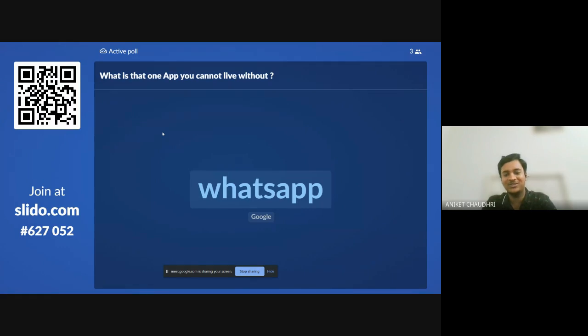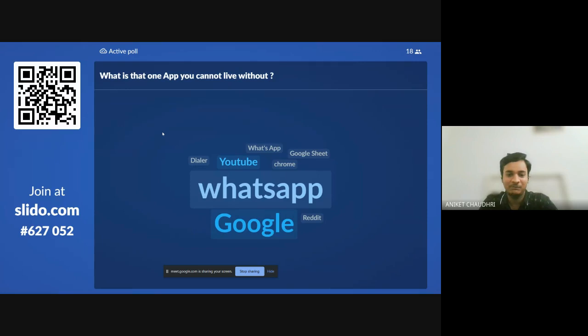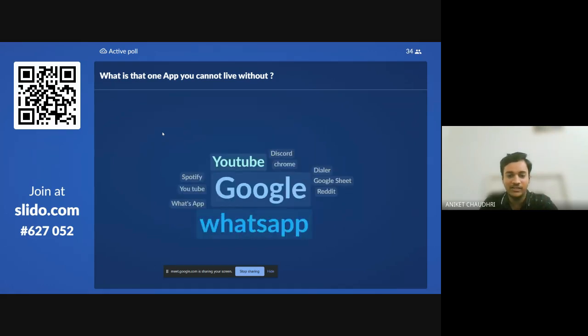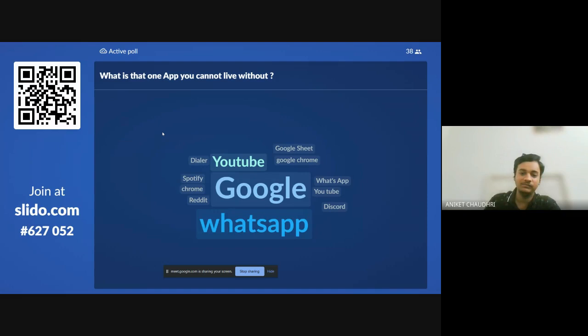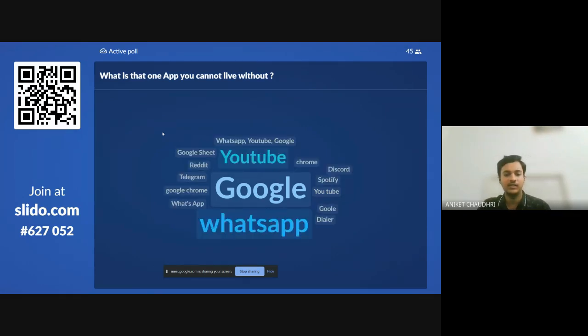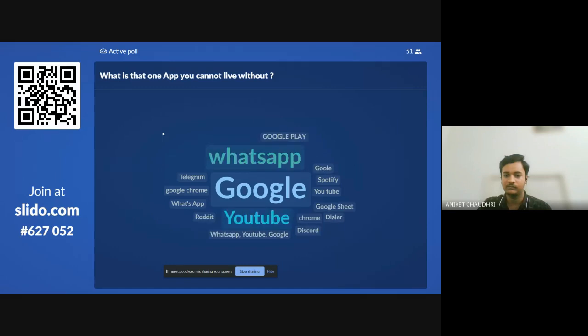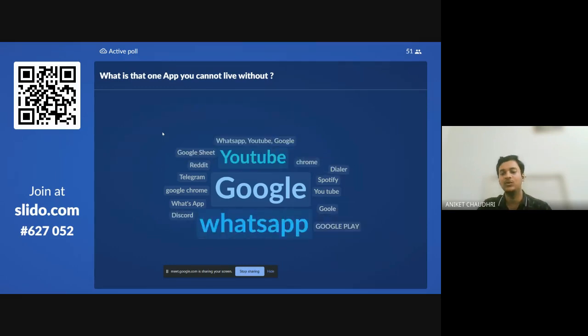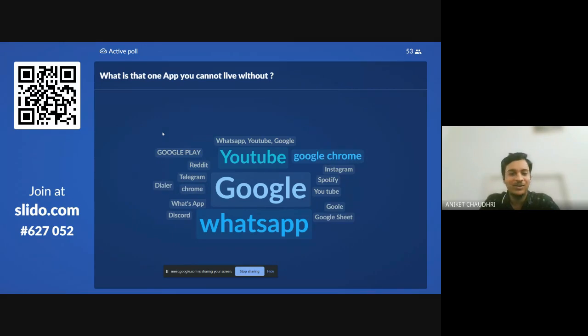Okay, WhatsApp was the first choice. Google, YouTube. Okay, most of the Google apps are there. Google Sheet, Spotify, yeah, Telegram. Okay, Google Play. Yeah, of course. Without that, you can't have any app on your phone.